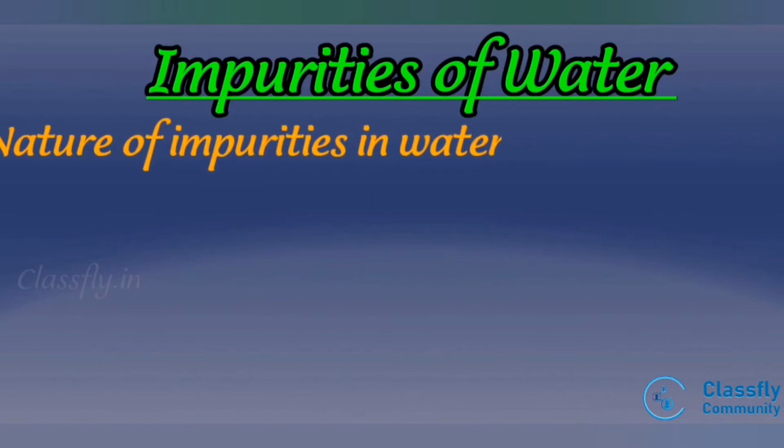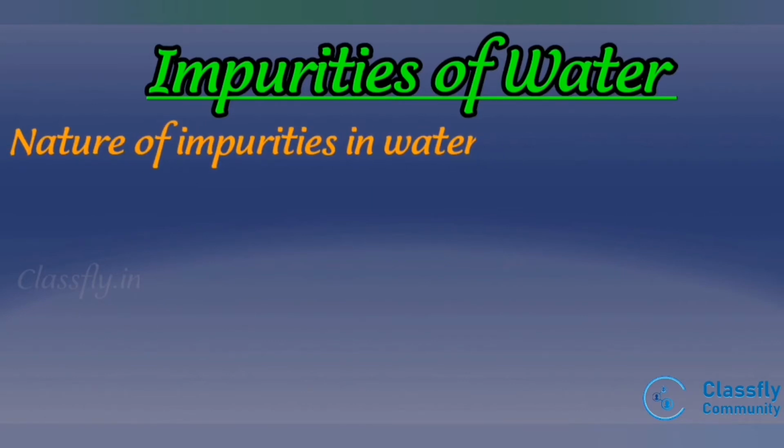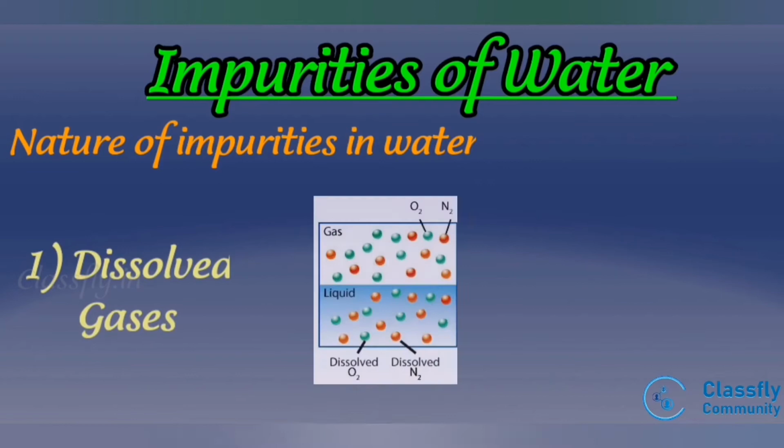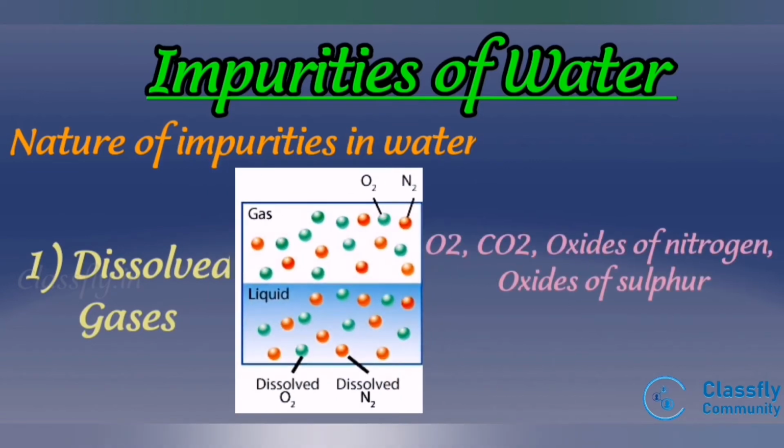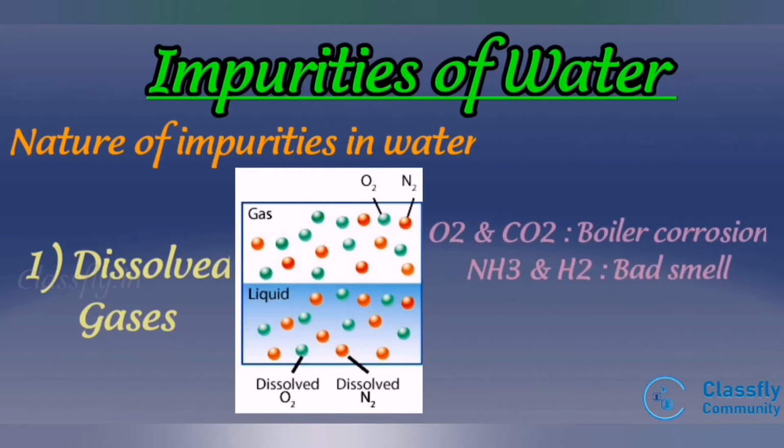Impurities. Nature of impurities in water. First one, dissolved gases. Most water contains dissolved gases such as oxygen, carbon dioxide, oxides of nitrogen, oxides of sulfur. Oxygen and carbon dioxide lead to boiler corrosion. Ammonia and hydrogen sulfide give a bad smell to the water.